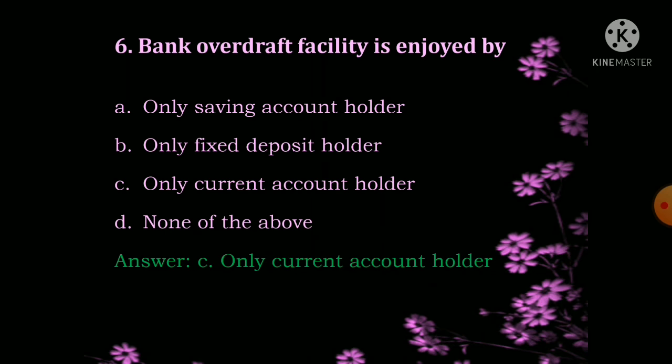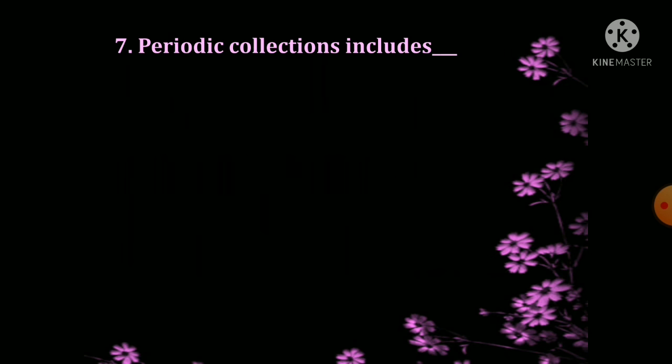The repayment of this overdraft facility will be a maximum of 7 days, so within a week they have to repay the money. The overdraft facility will not be enjoyed by the savings account holders or fixed deposit account holders. Only current account holders enjoy this facility.